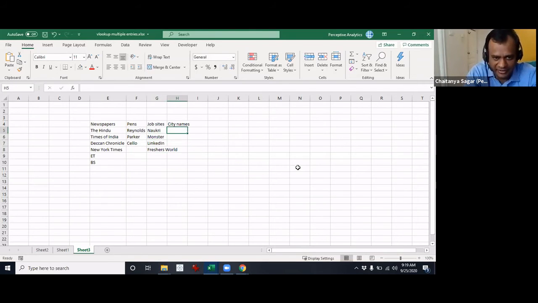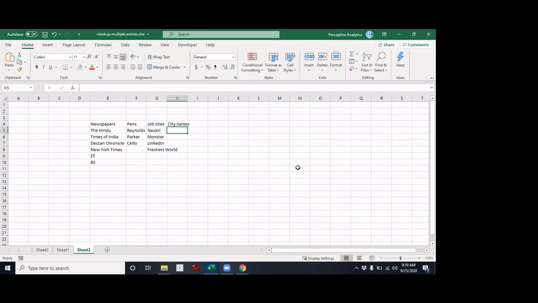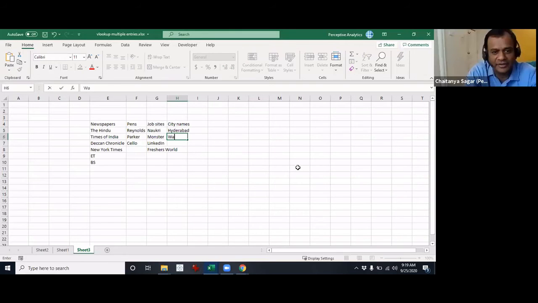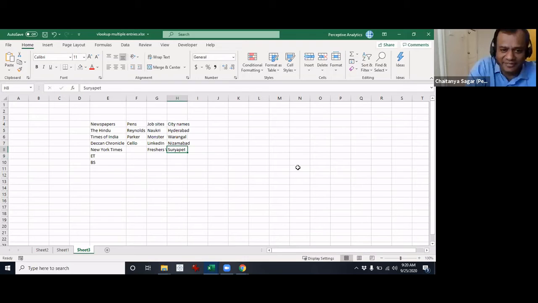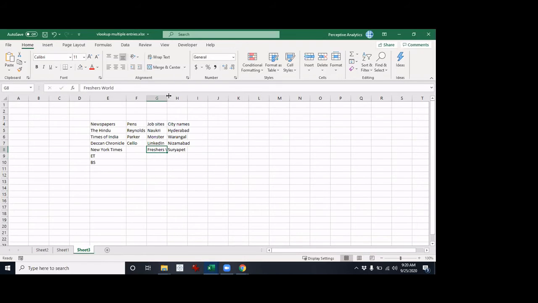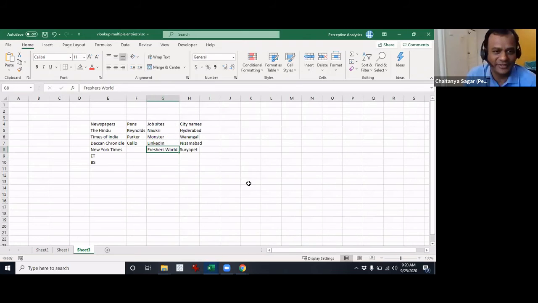Okay, city names. Telangana city names, yeah, we have Hyderabad, Nizamabad, Warangal, Suryapet. Oh, Suryapet almost sounds like we are on a drive. Suryapet always comes when you're traveling. All right, cool, this is sufficient.